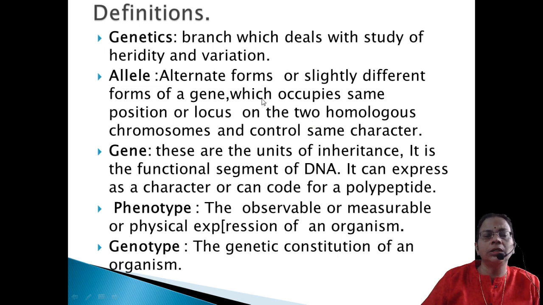So normally for each character, that is height of the plant, there can be 2 alleles, one can be tall or the dwarf, and that is the normal case. There are deviations that we will deal with in multiple allelism. So they are located in the same locus. Then the next term is gene.